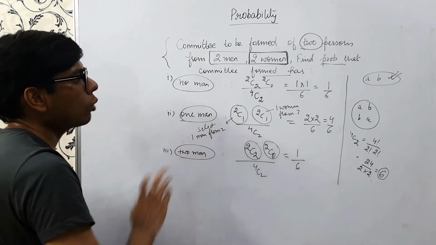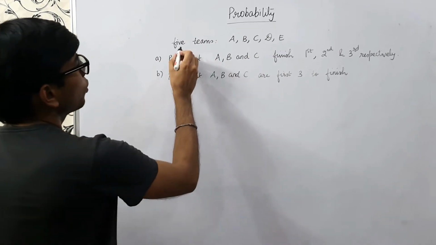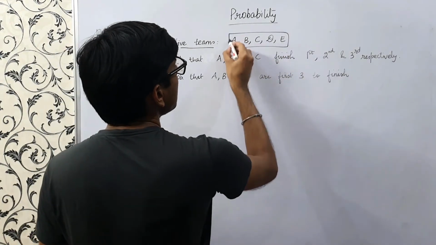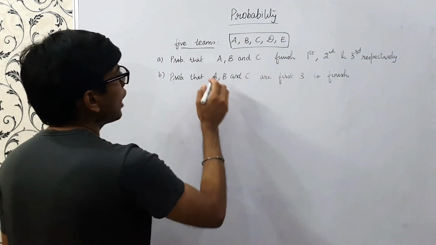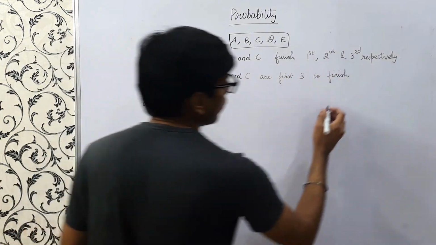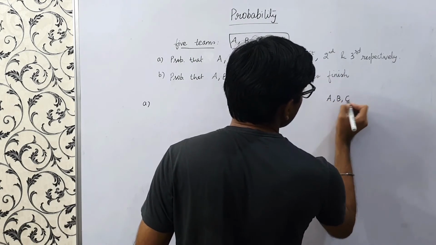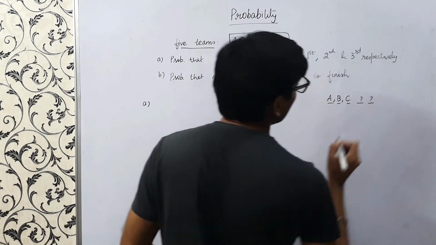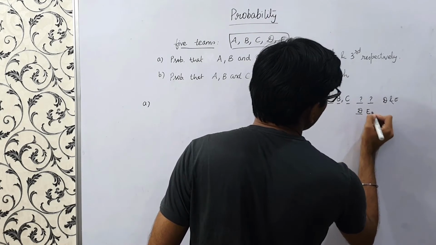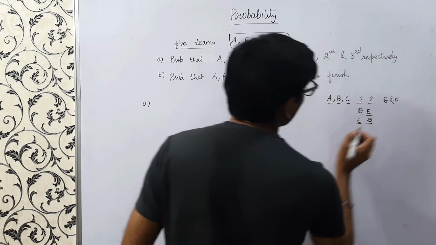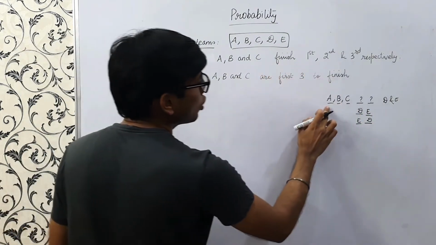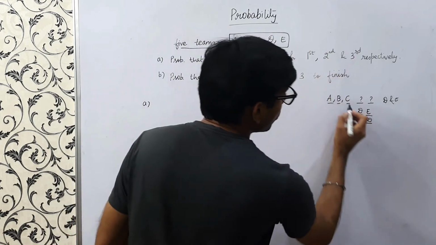So now we'll do one question that involves permutation as well. So now we are going to solve this example. This is a bit tricky. So we have 5 teams A, B, C, D and E, right? So we have to find the probability that A, B, C finish first, second and third respectively. What does that mean? That A comes first, B second and C third. So here we are left with D and E. So there are only 2 cases remaining. Either it would be DE or it would be ED, right? So if you see here, the position matters because we are specifically given that A should be first, B should be second and C should be third. So here the position matters.